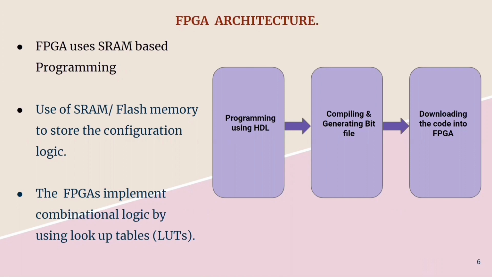Now let's see how an FPGA works. FPGA uses static RAM-based programming. The SRAM or flash memory can be used to store the configuration logic. The way FPGAs implement combinational logic is by using lookup tables. Lookup tables are mostly similar to a memory. When the FPGA gets configured, it just fills in the lookup table output values. They are actually physically composed of SRAM bits.